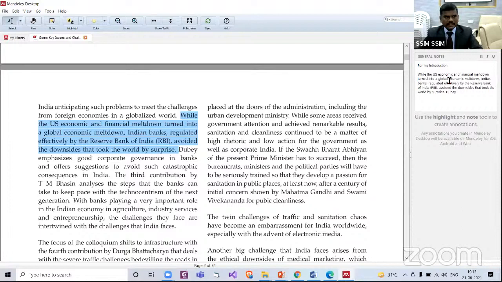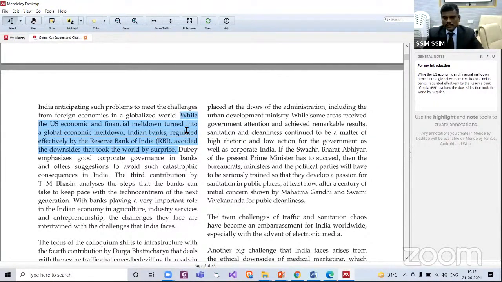Can we format? Yes. Select and say bold, for my introduction. Now, here itself, we can highlight because we are reading a research article and we may highlight so many points. We may copy so much information, maybe for our introduction section, for our methodology part, for our results and discussion section, and finally we may need some for our conclusion also.